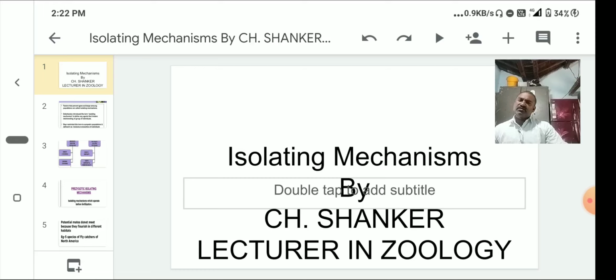So these three subspecies are formed. According to that, isolation plays a key role in the formation of species.